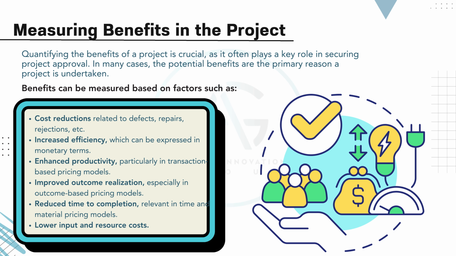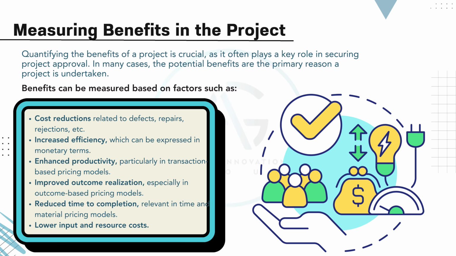Benefits can be measured using various quantitative and qualitative factors, including cost reductions, which involve savings from fewer defects, less rework, and reduced rejections. Increased efficiency, typically reflected in faster workflows or better use of resources, often measurable in financial terms. Enhanced productivity, especially noticeable in transactional or unit-based pricing models where output per unit of input is crucial.